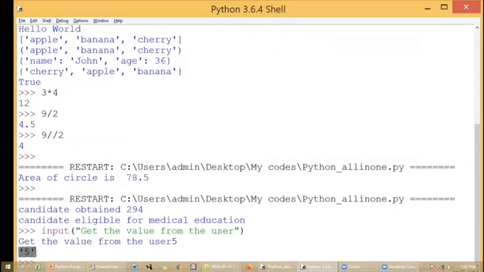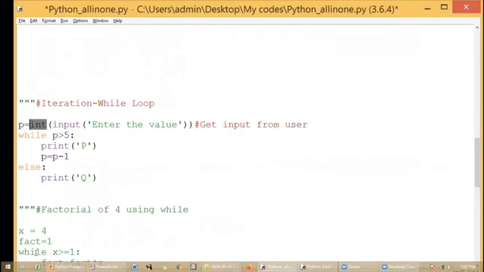So if you want to have that input in integer format, what you have to do? You have to typecast it. So I have used int as typecasting the string input into integer value. If you want that input to be a float value, you have to say float. So the proper typecasting you have to give here, because the input function will accept only string as the input from the user. Okay, this you have to be very, very careful.